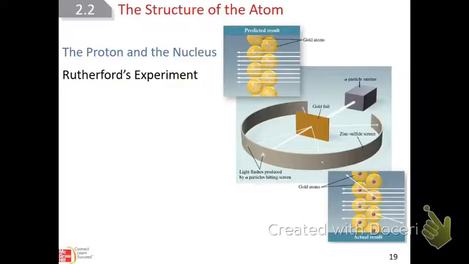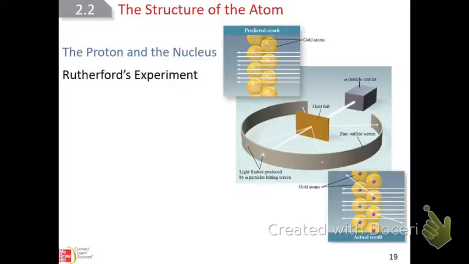So they wanted to slow them down. So they decided if they shot them through something like gold foil, which is like aluminum foil only made out of gold, that it would slow them down enough and they could capture these pictures. And what they expected to happen is they expected the alpha particles to shoot through the gold, as you can see.